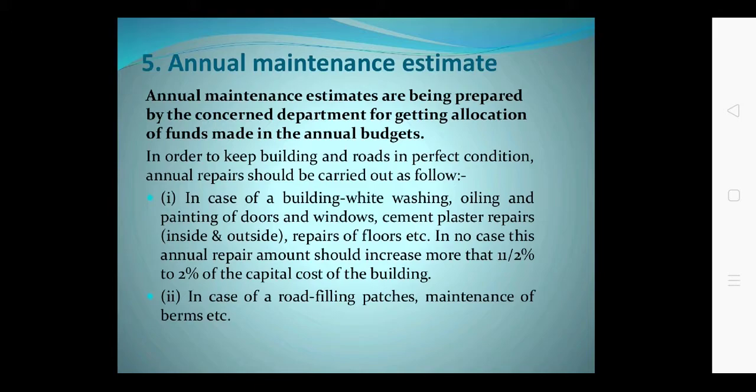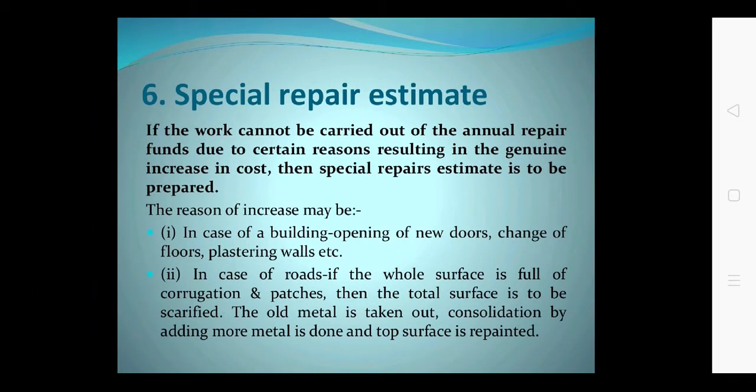So firstly we have seen the revised estimate, secondly the supplementary estimate, thirdly the revised and supplementary estimate, fourth the annual repair and maintenance estimate. Then there is the special repair estimate. If the work cannot be carried out with the annual repair fund, but it is necessary to maintain the structure in proper condition, special repair estimates are sanctioned by the competent government authority.